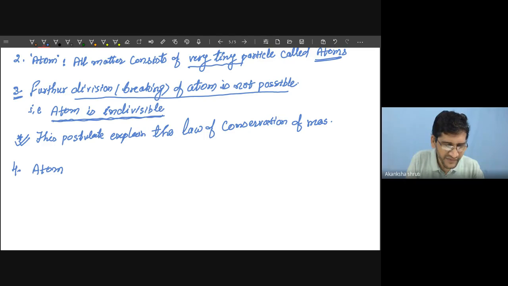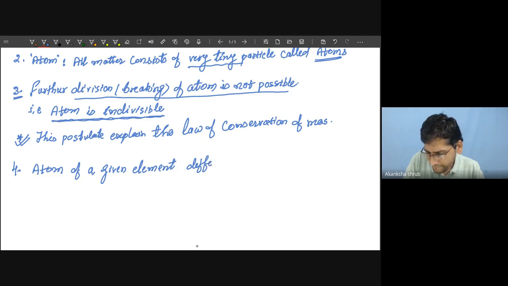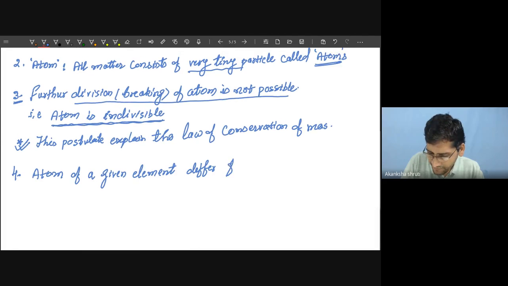Atom of a given element differ from atom of other element.